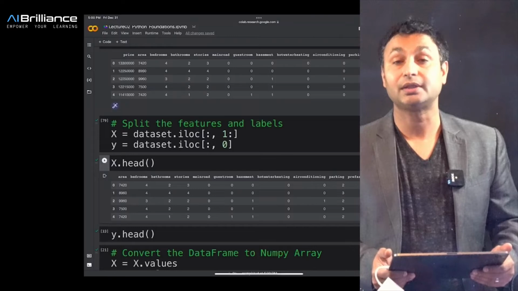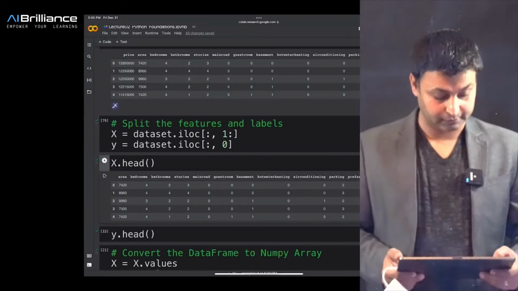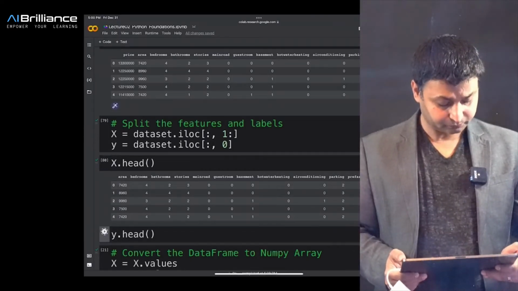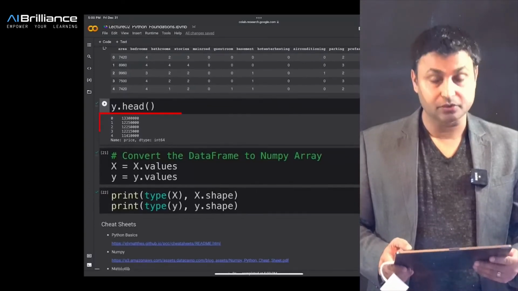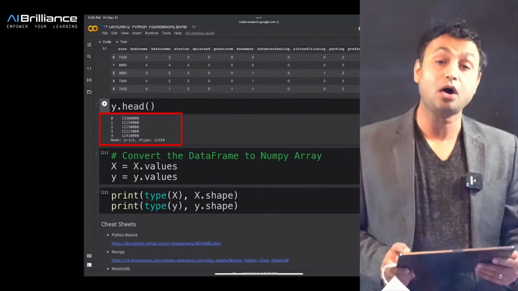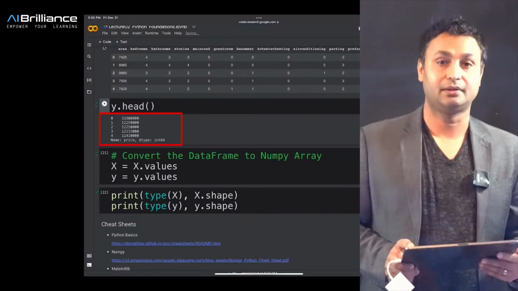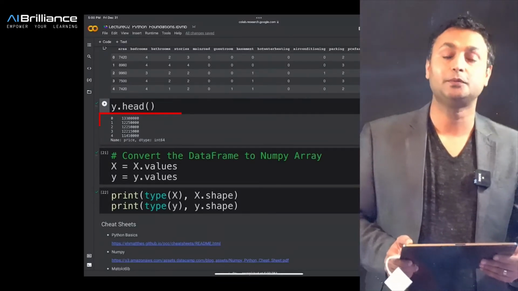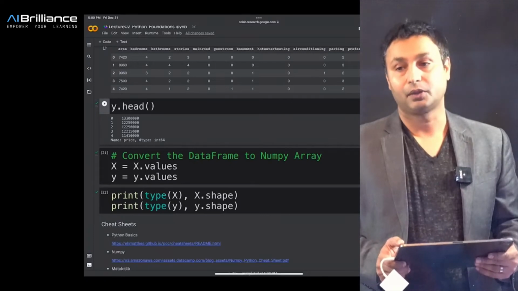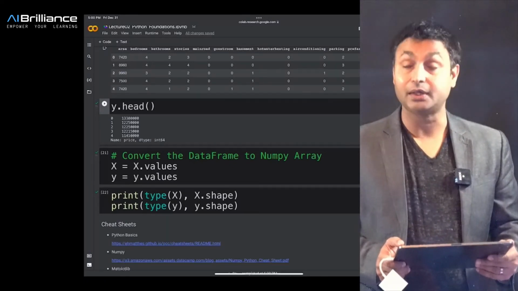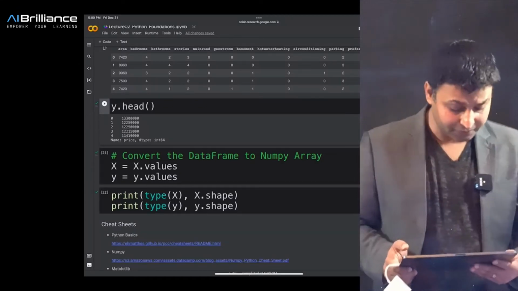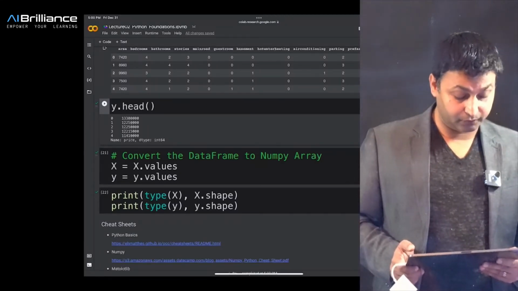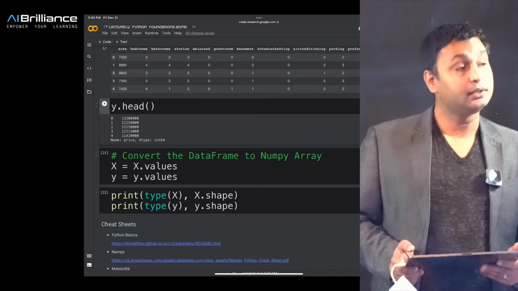All of those features and attributes are now stored in this X variable. Similarly, if I run Y head, as you can see, it is storing all the prices, and that's the output variable, the regression variable that we are interested in predicting. Okay.